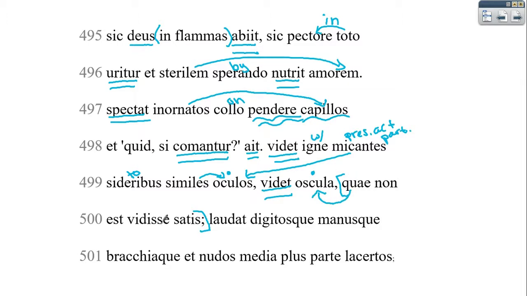So which, and then we go to vidisse, which is a perfect active infinitive, translated as to have verbed. So this is almost acting as the subject, which to have seen is known, not satis. So if we make that our subject, that'll make some good sense, and quae being our direct object. All right, last part's pretty straightforward. So he laudat digitos, manus, bracchia, and then nudos lacertos, and I put all of that together.